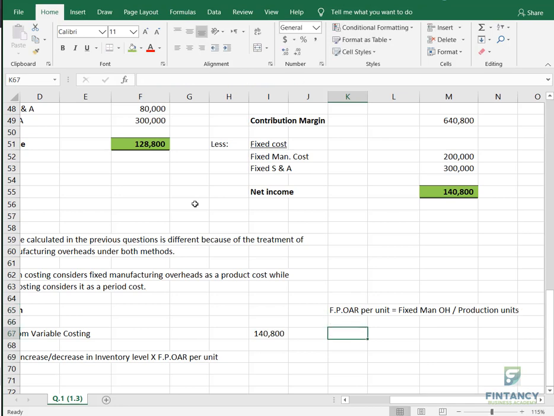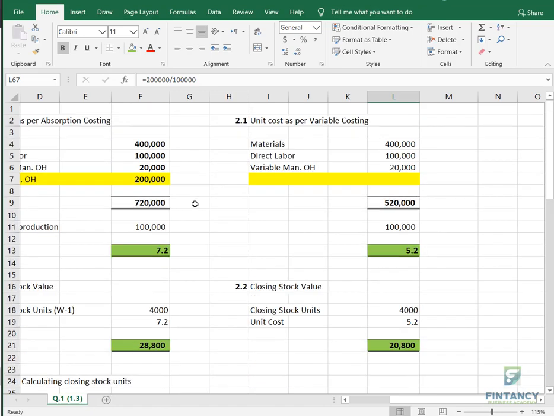So remember how much was fixed manufacturing overhead? It was 200,000. And how much is production unit? 100,000. So it was 2. Remember, this 2 is the difference between this 7.2 and 5.2. Getting it?